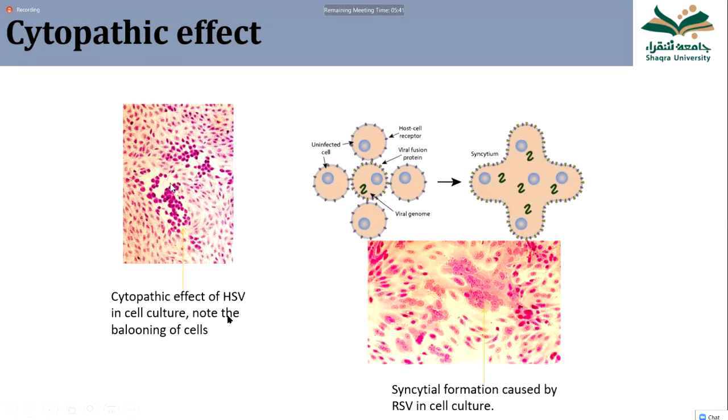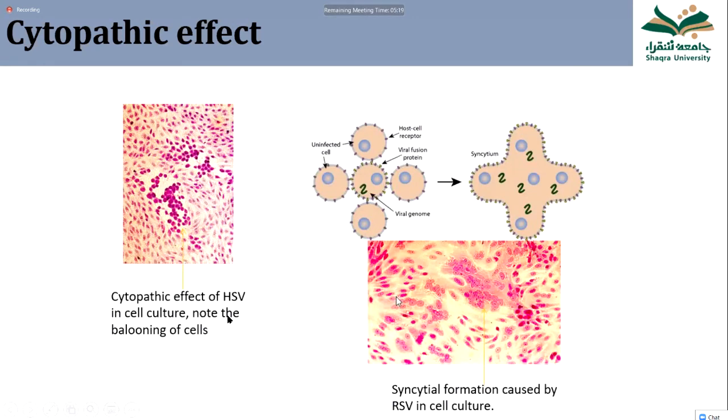One type of cytopathic effect is ballooning of the cell. Ballooning of the cell means, you see the normal cells are elongated, but here they are rounded. The rounding of the cell is known as ballooning. This is caused by HSV virus or herpes simplex virus. In this photograph, another